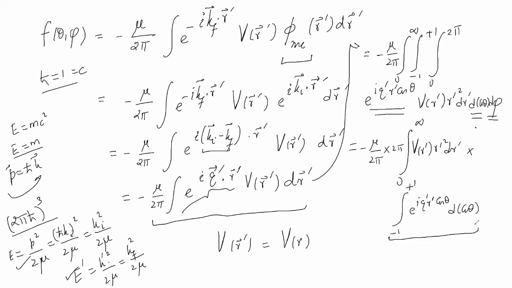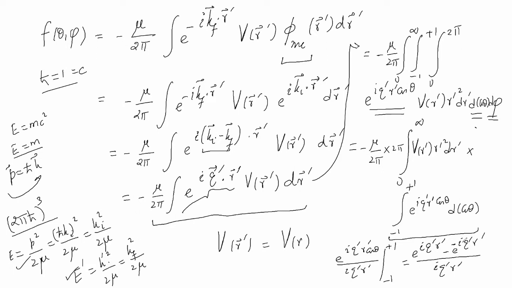Now, this integration is again very simple. What will it give you? e to the power i q prime r prime cosine theta upon i q prime r prime, limits between minus 1 to plus 1. That means this will give me e to the power i q prime r prime minus e to the power minus i q prime r prime, by i q prime r prime. Okay?